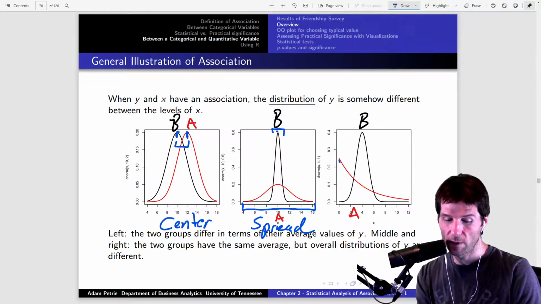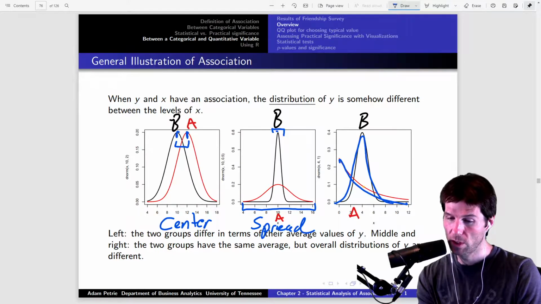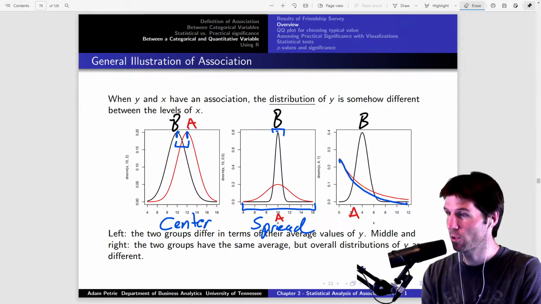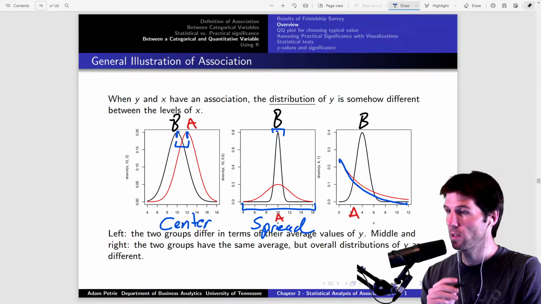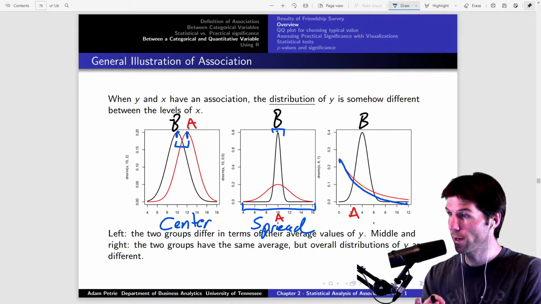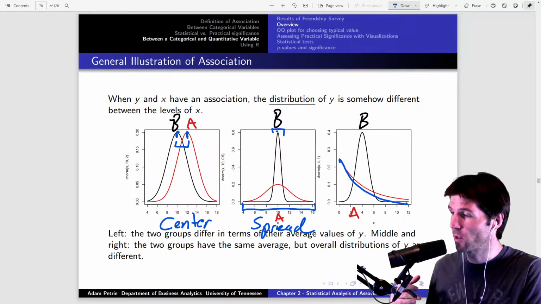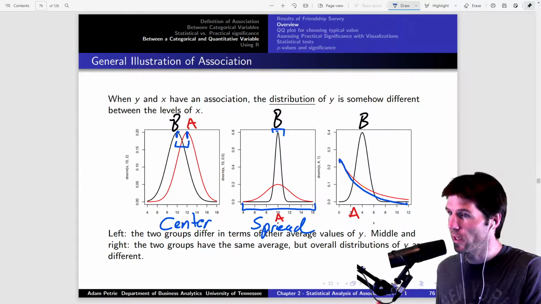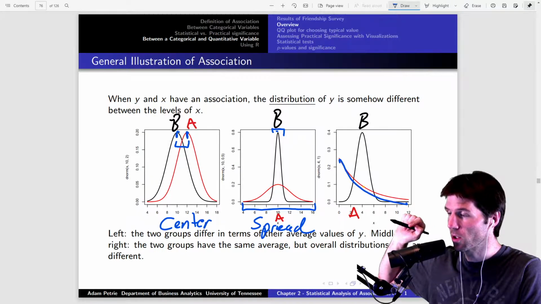And then the last one right here, if you look at these, the two distributions have a different shape to them. So it's the first one: we talk about shape, center, spread. When we talk about univariate quantitative data, one quantitative variable, we're just looking at a distribution of something like height. We can talk about the shape of it, the center of it, and the spread of it. And we have measures like mean and median, IQR and standard deviation to look at these concepts. And the last concept between these two distributions is differences in the shape.